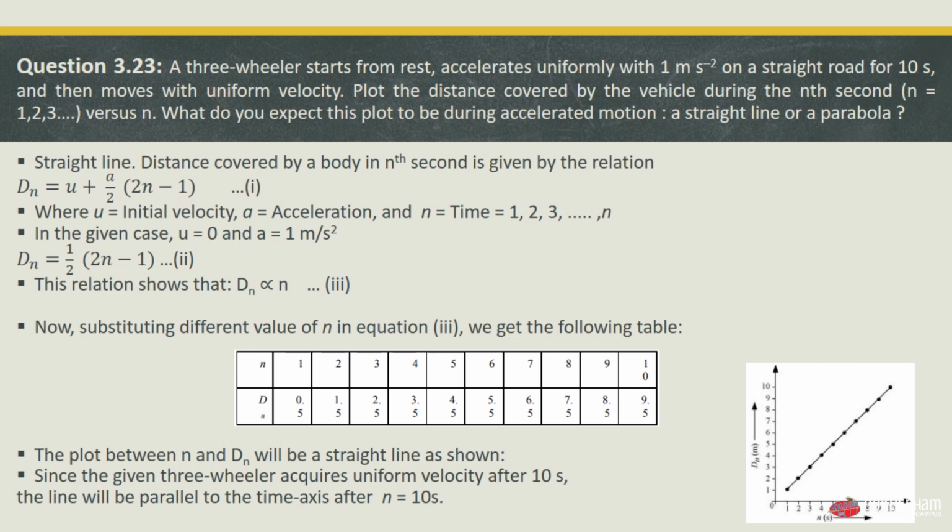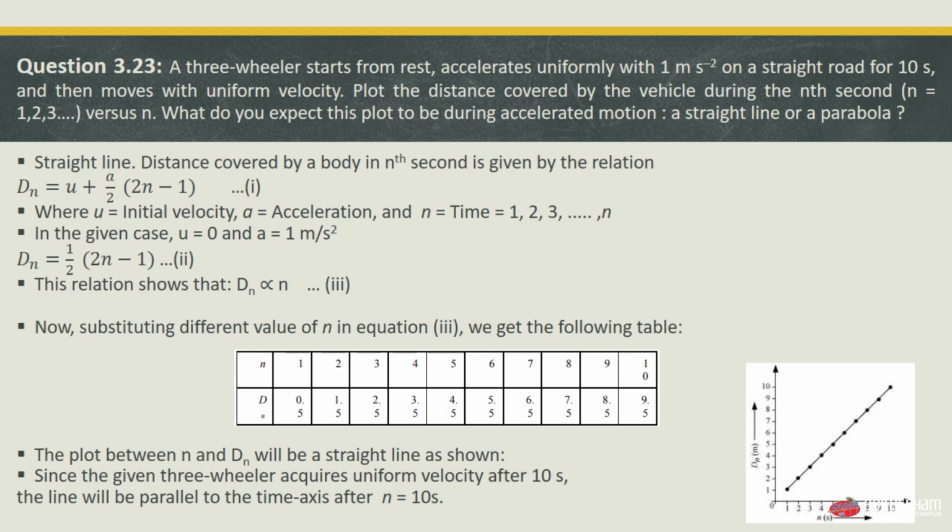In the given case, u is equal to 0 and a is equal to 1 meter per second square. So we have dn is equal to 1 by 2 into 2n minus 1. The value of acceleration is 1, we substitute it as 1, and the value of u is 0, so it is not required. So dn is equal to 1 by 2 into 2n minus 1, which will be our equation 2. Now this relation shows that d is proportional to n, which will be our equation 3.